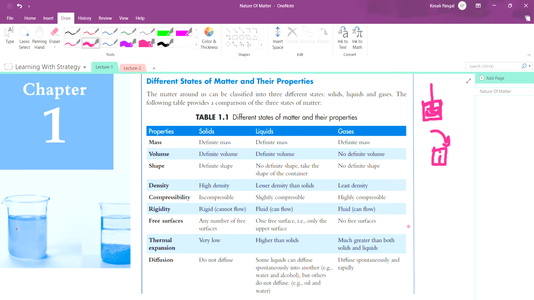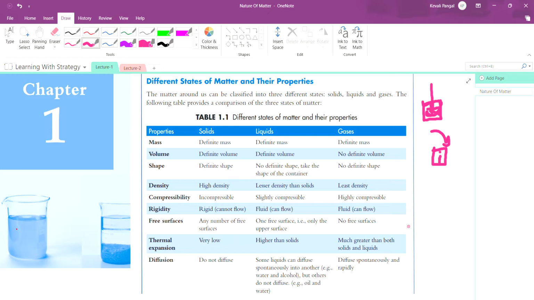In gases also, you may perform one activity. You can spray perfume at one corner of your room, and after some time you may observe that the smell or the scent of the perfume is spread all over your room. Why does this happen? Because gases can flow from one place to another, that is, they are fluid, but solids are rigid, can't flow.